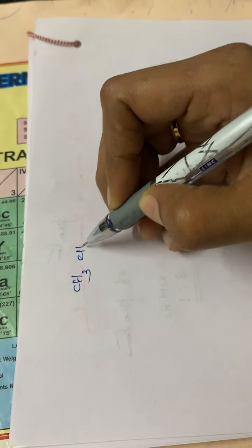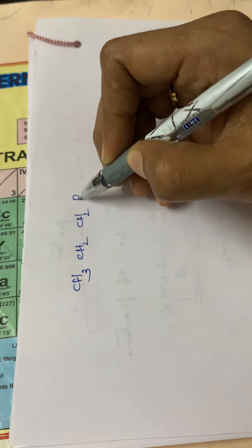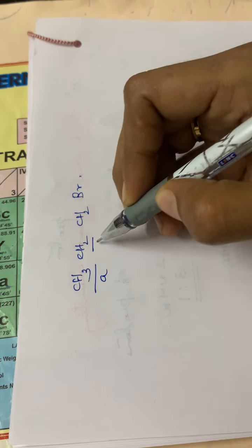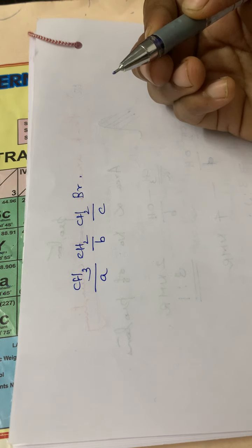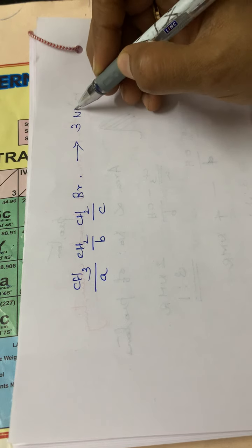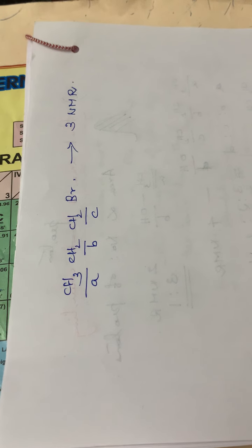CH3, CH2, CH2Br, another molecule. Okay, see how many types of protons. This is one type A, another type B, this is another type C. So through a low resolution, we will have 3 NMR signals, since 3 different types of protons are there.